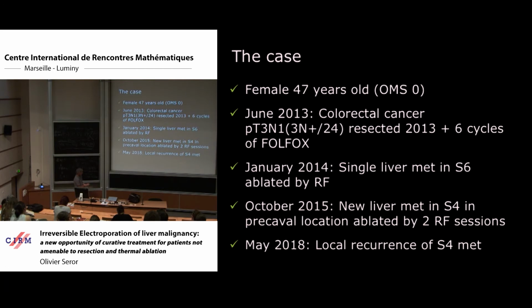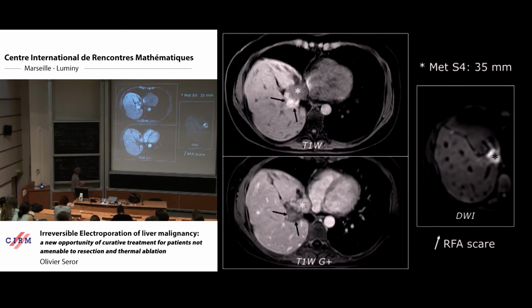This is the situation. This is the liver. Here, this is the heart. This is the metastasis just below the diaphragm and the heart, at the very top of the liver. You will see it on the fluoroscopic image. This is the result of previous treatment, because she received radiofrequency ablation and electroporation, but this is a recurrence.